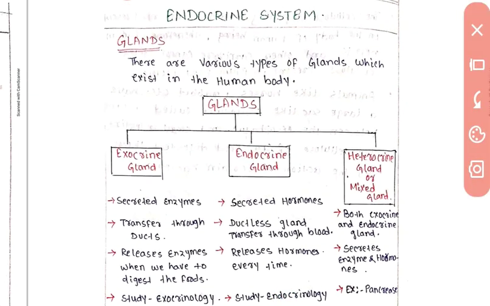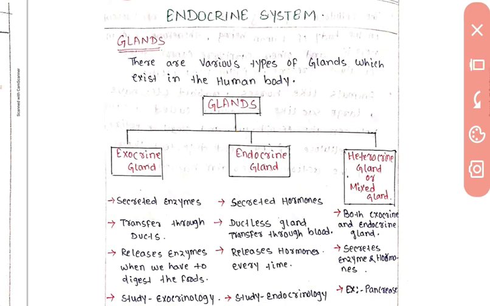So endocrine system. In this endocrine system, first we study about the glands. What are the glands? So we have various types of glands in our human body. Glands are basically of 3 types. One is exocrine gland, one is endocrine gland, one is mixed gland or heterocrine gland.